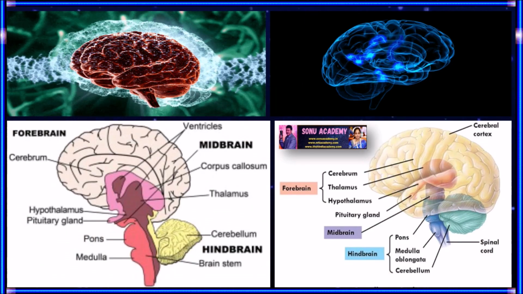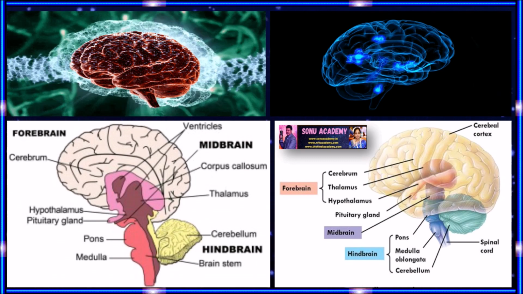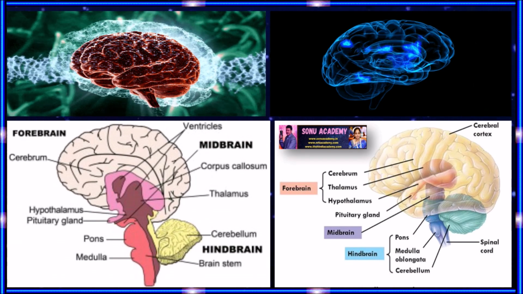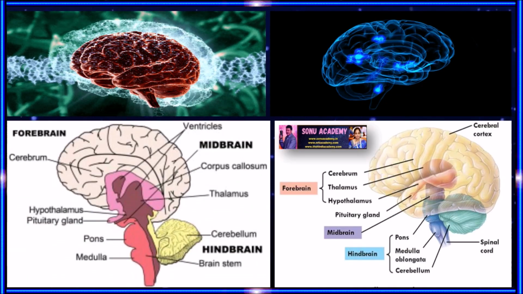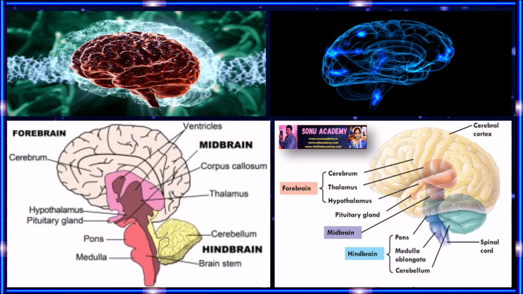Children, now let us discuss the hindbrain. The brainstem is made up of the hindbrain. This is the posterior most part of the brain. That is why it is called the hindbrain. The hindbrain comprises the pons, cerebellum, and medulla oblongata.